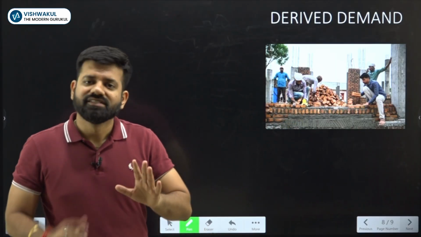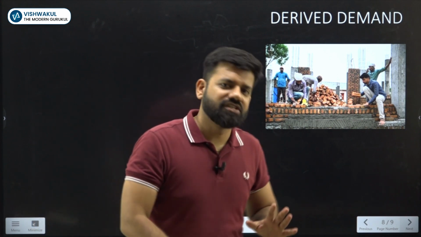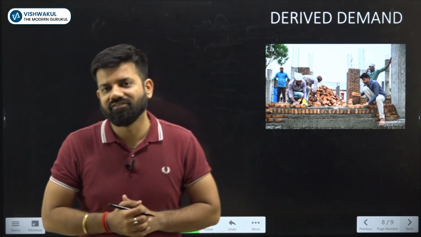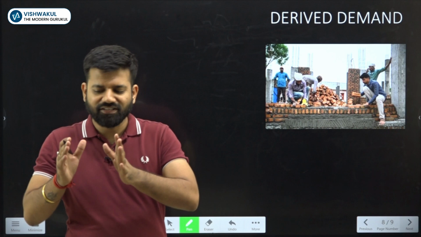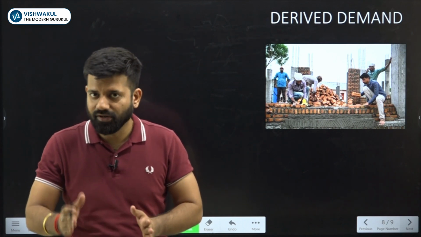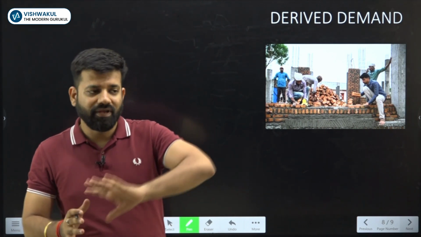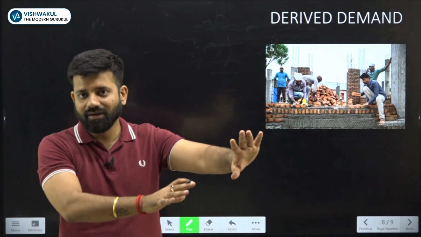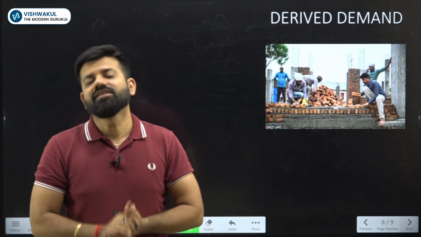In economics, generally factors of production are known as derived demand. Why? Because factors of production like land, labor, capital, and entrepreneur are needed to make a certain product or a final product. That is why they are known as derived demand.